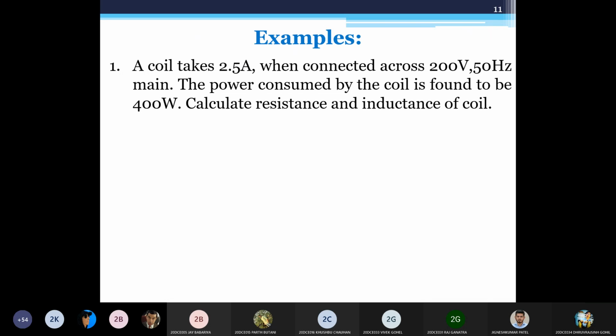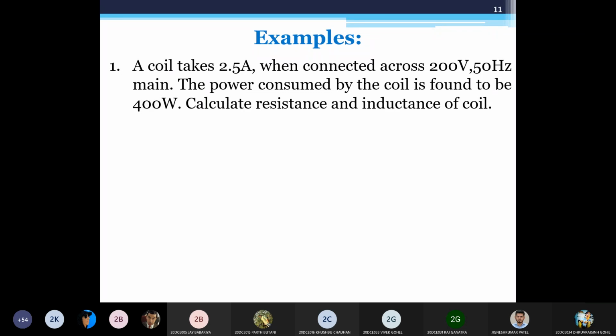Let us first see what is the information and how you can go ahead. A coil takes 2.5 ampere when connected across 200 volts. So the current is given and the voltage is given. Now this current and voltage would be the RMS values. Whenever some values are given, they would be RMS values. Instantaneous values would not be given directly. They would be given in the form of an equation if they are instantaneous or maximum values. But when you see 2.5 ampere, it is an RMS value, and 200 volt is also an RMS value.